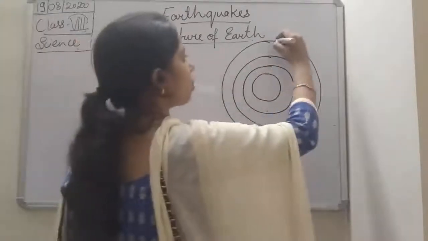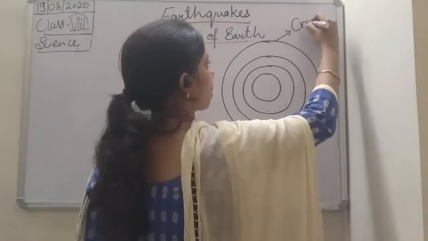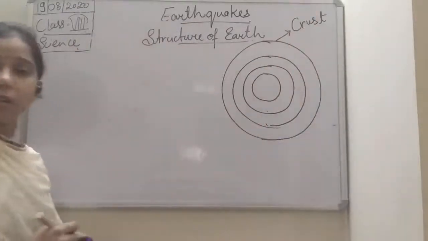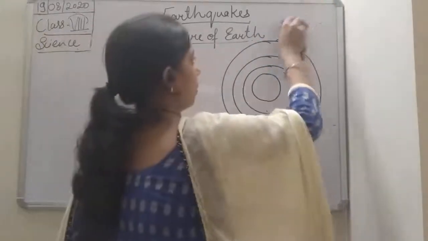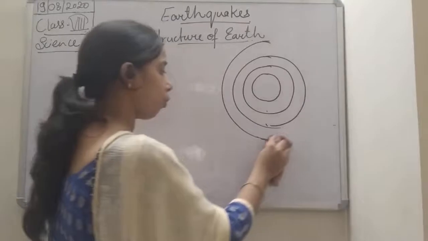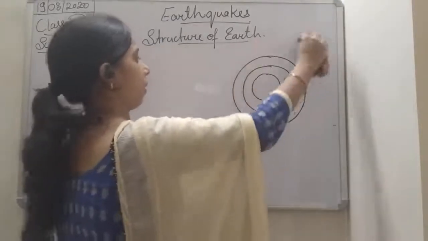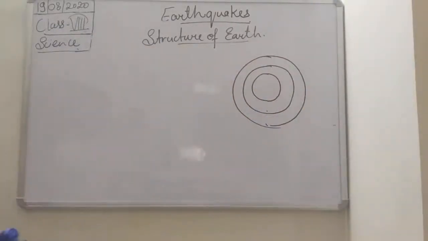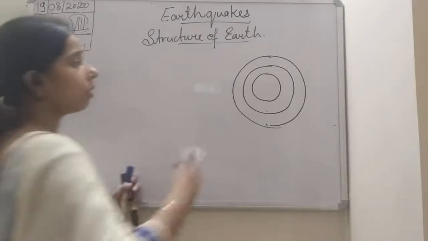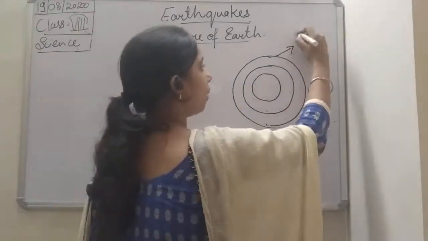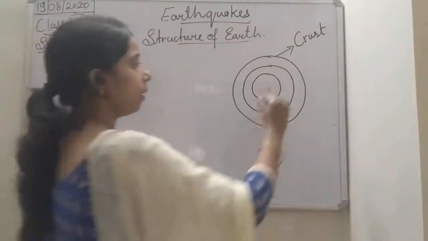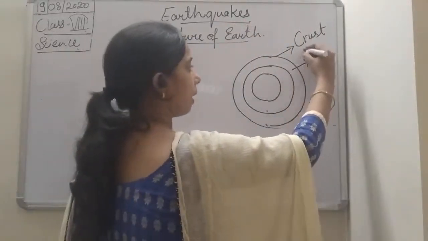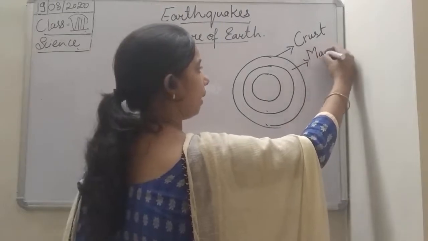Okay, so the first one is known as crust. So this is the crust students. Wait a second, let me remove one of the layers. Okay, now we will understand in a better way. So this is the first layer, outer layer, which is known as a crust. Then the next layer is known as mantle.